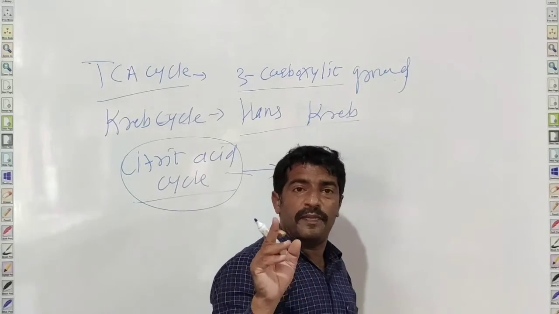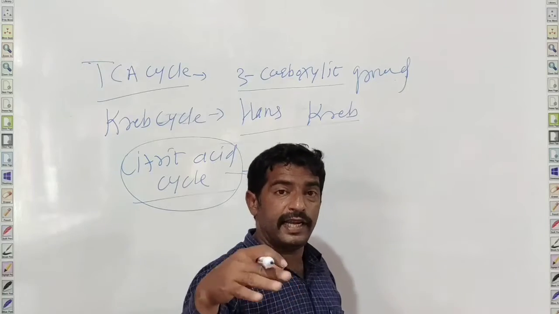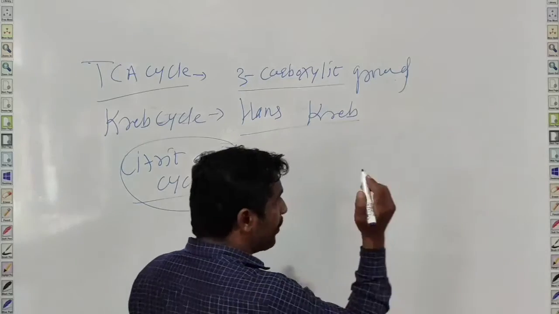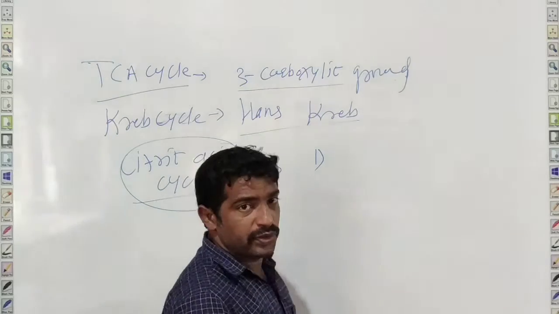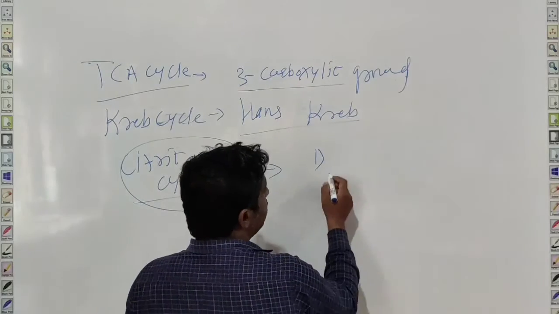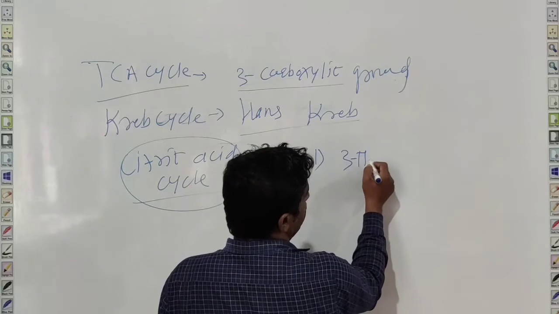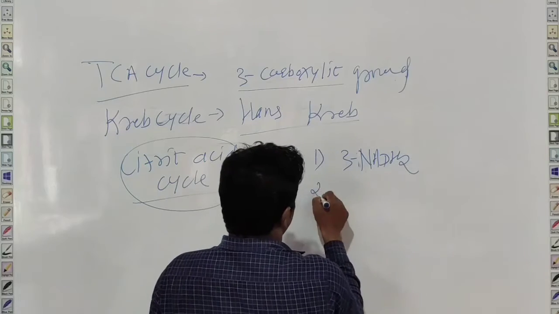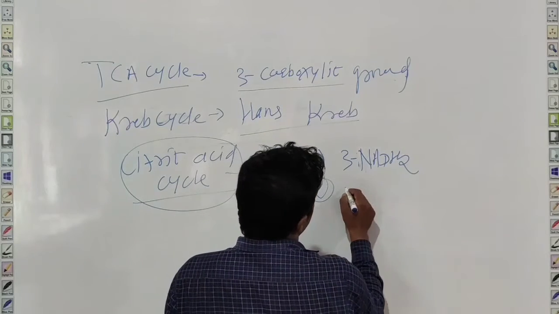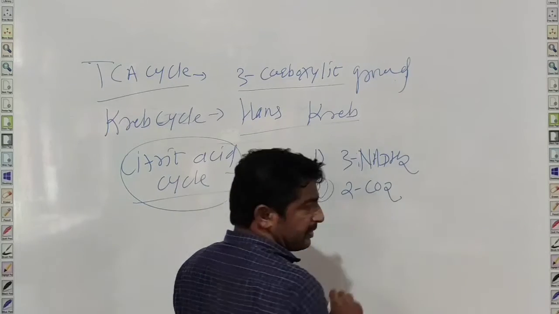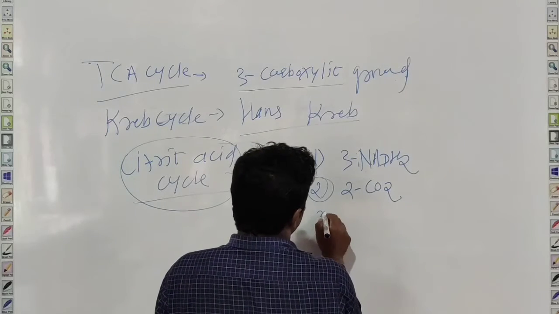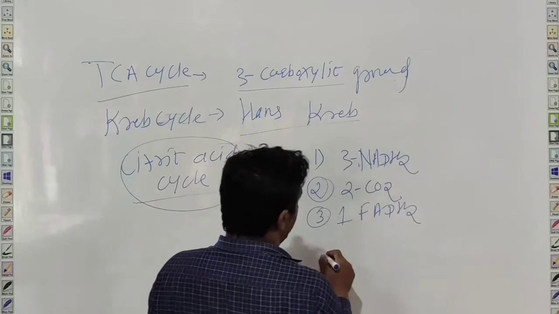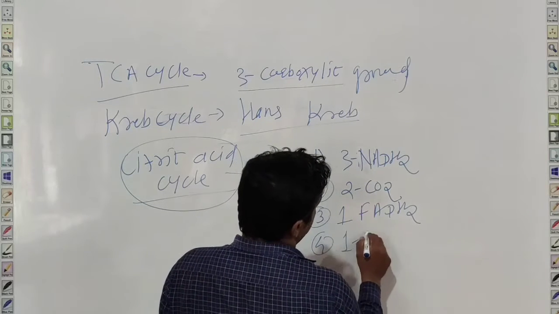So when one molecule of acetyl coenzyme A is oxidized in the TCA cycle reactions, the net output of this reaction is 3 molecules of reducing power NADH2, then 2 molecules of carbon dioxide, then 1 molecule of FADH2 and 1 molecule of ATP.